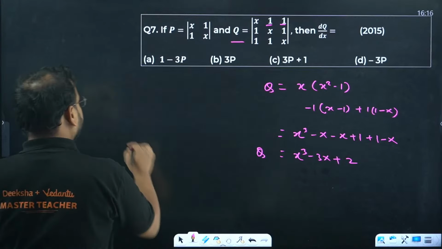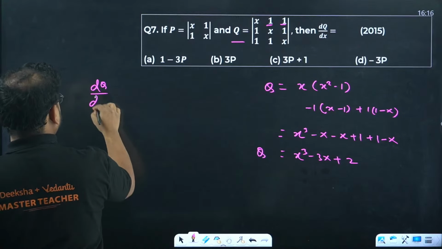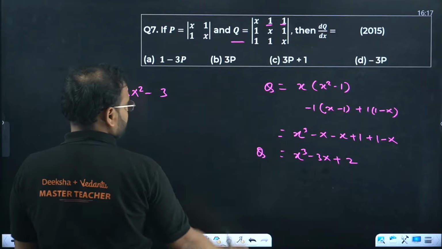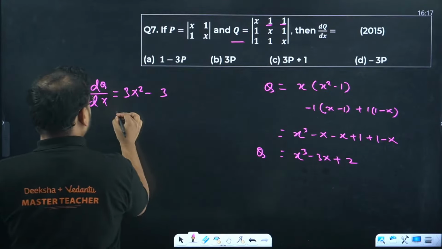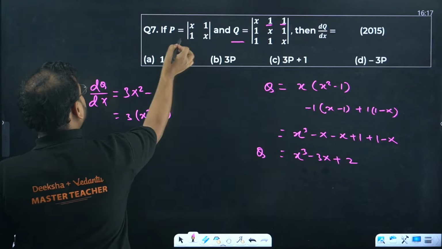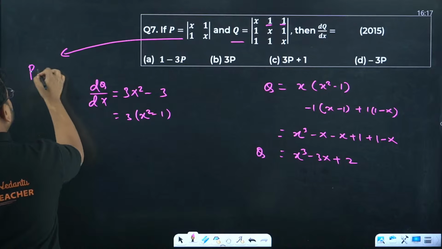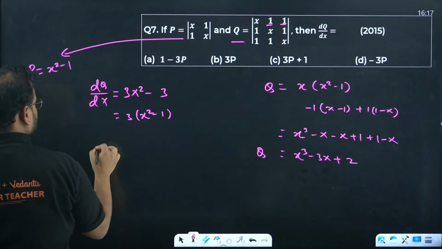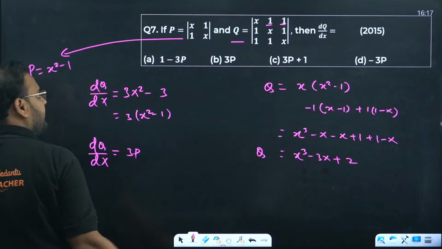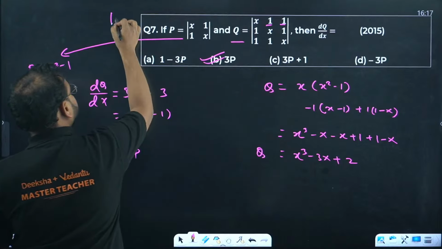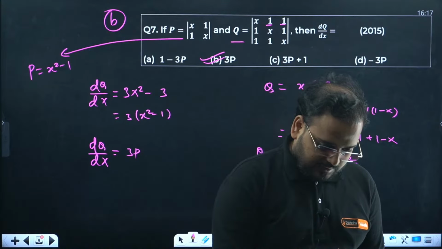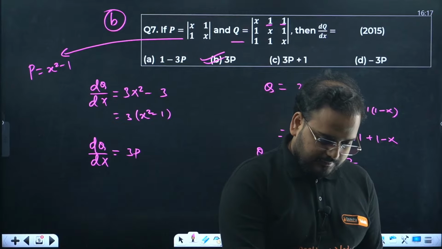They're saying find the derivative of q with x. Differentiate that. So we get 3x square minus 3. 2 becomes 0. Take 3 common. You have x square minus 1. Quickly find the derivative of this. You'll get p equals x square minus 1. Hence the answer for dq by dx is coming as 3p. 7th is B. Yeah, correct.